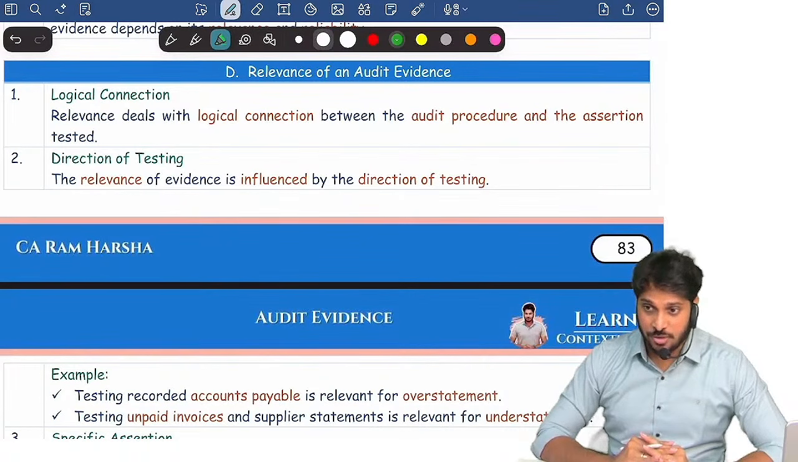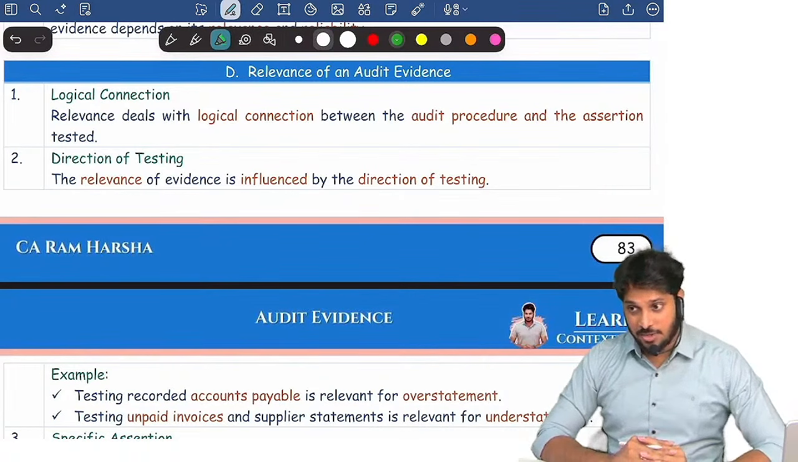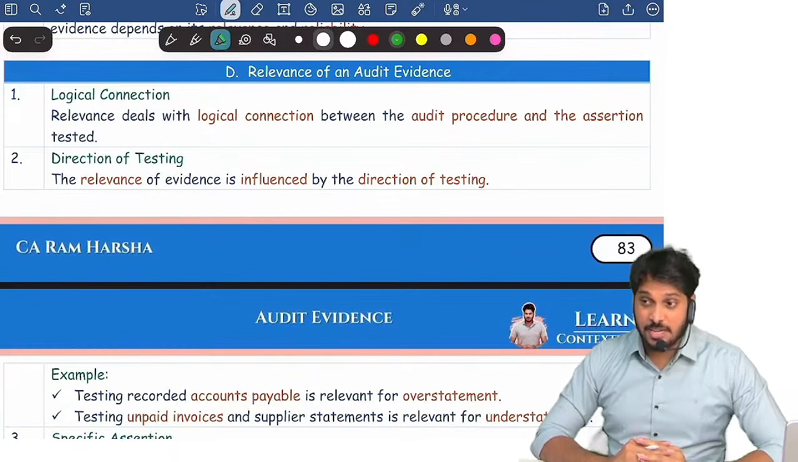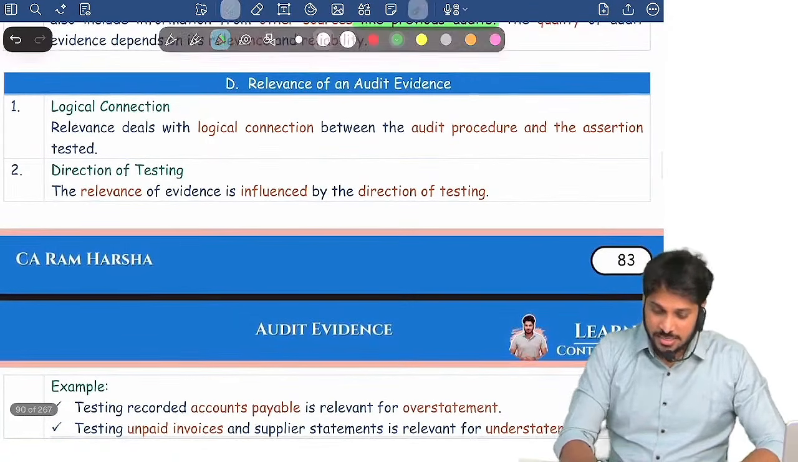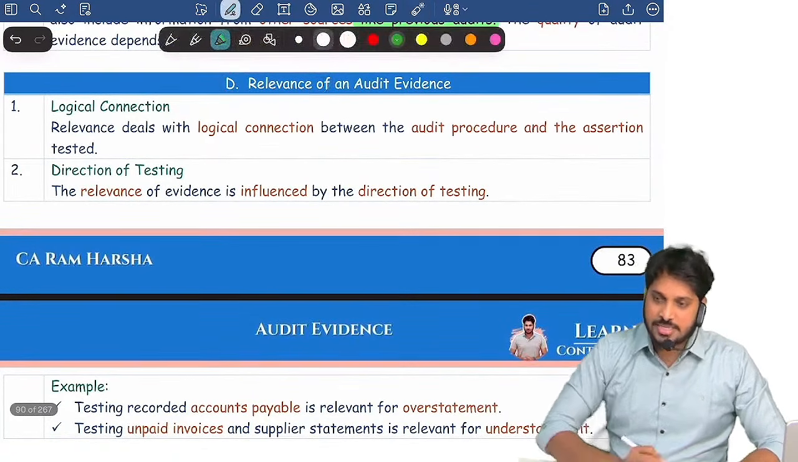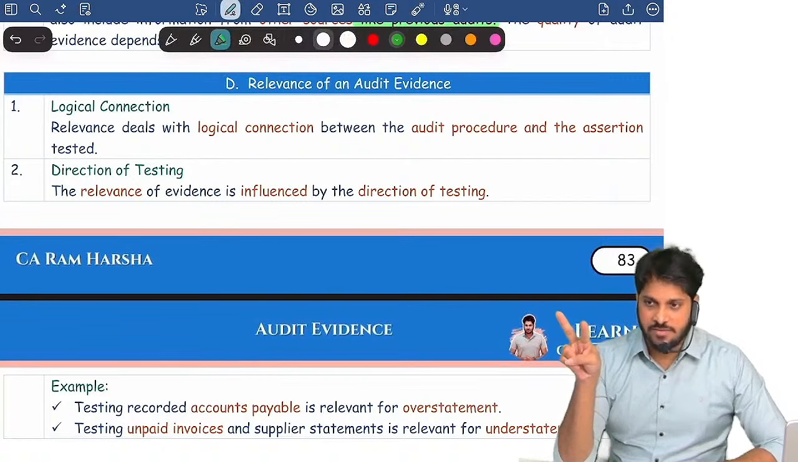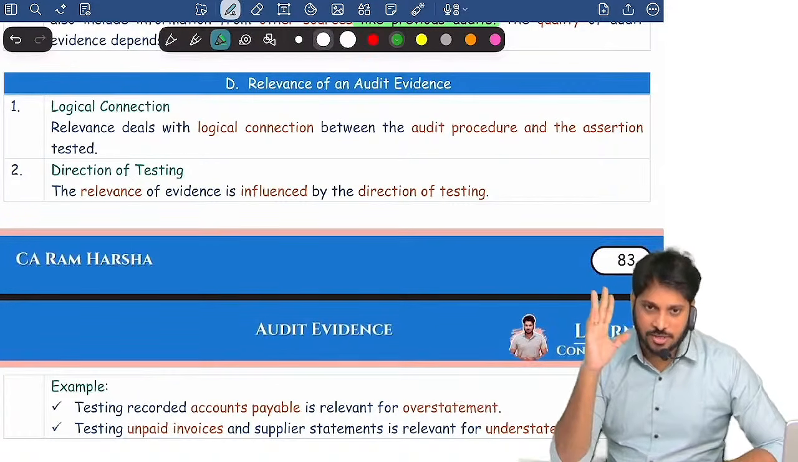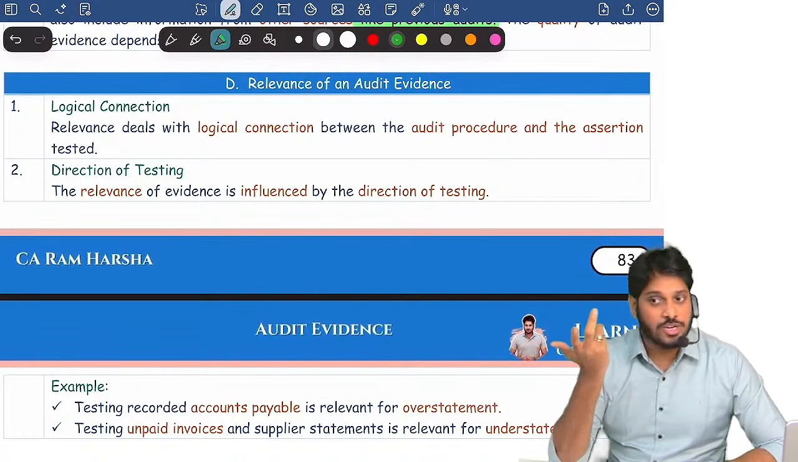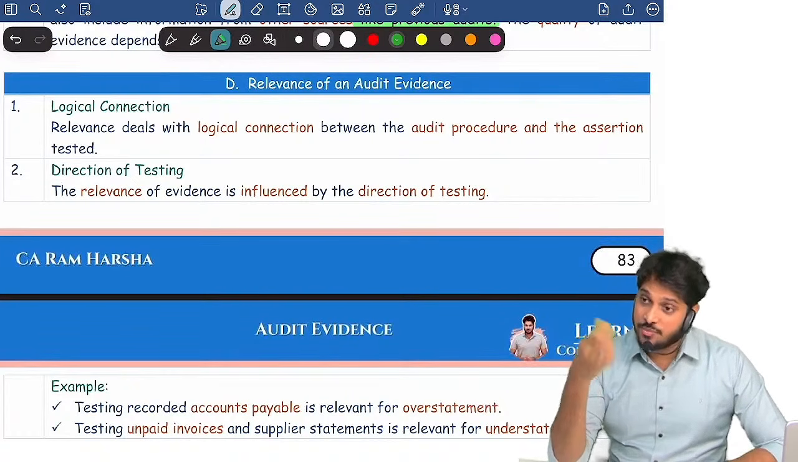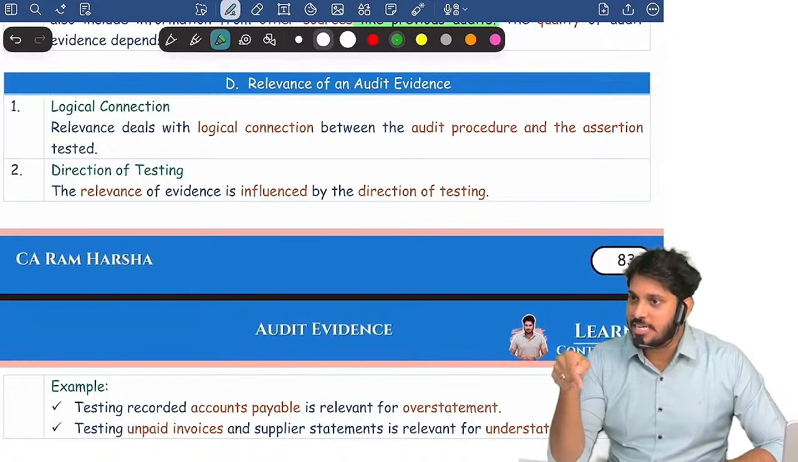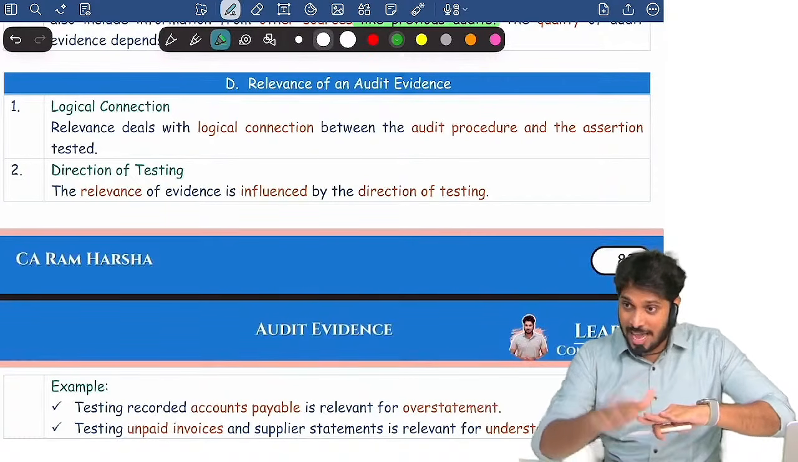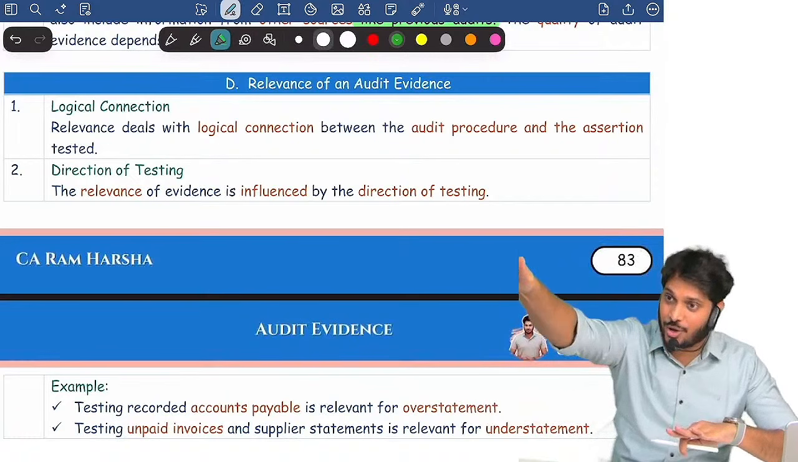Appropriate means what? Quality. Quality means what? The evidence that you are getting must be relevant. One is relevance of the evidence. For example, when I go for physical verification of inventory, I get evidence about whether inventory is physically there or not. I will not get evidence for ownership. If I want evidence for the ownership assertion, I should check title deeds and invoice documents. But when I check invoice documents, I will not get evidence whether they are physically there or not.